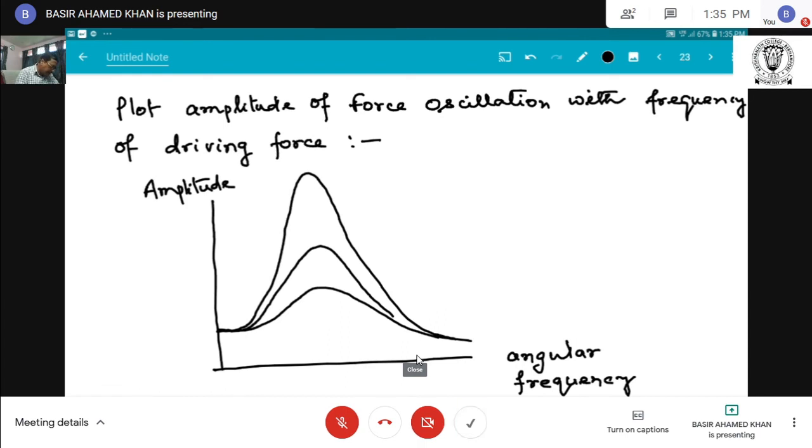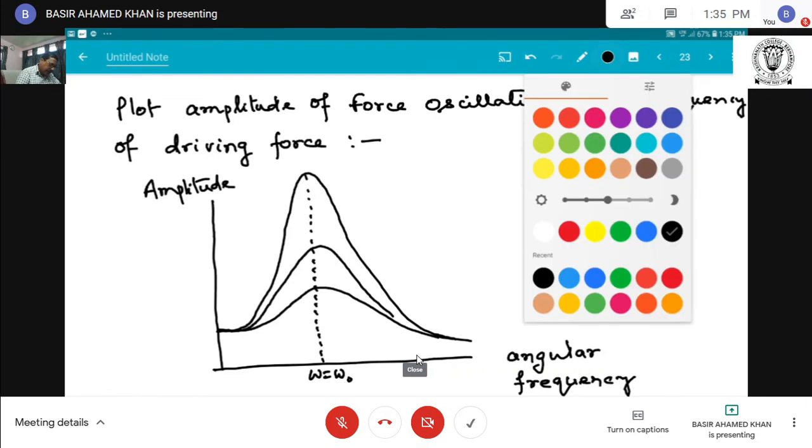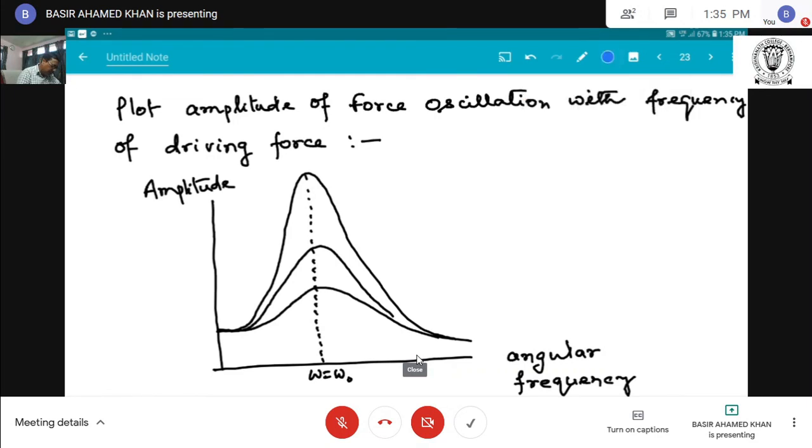This is omega equal to omega 0, and this curve is for weak damping.